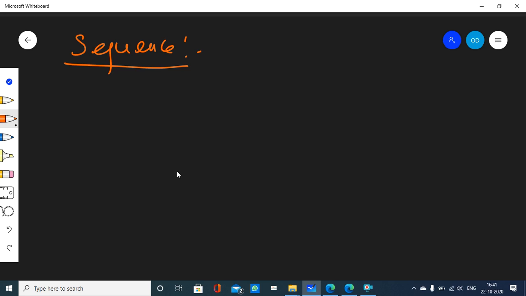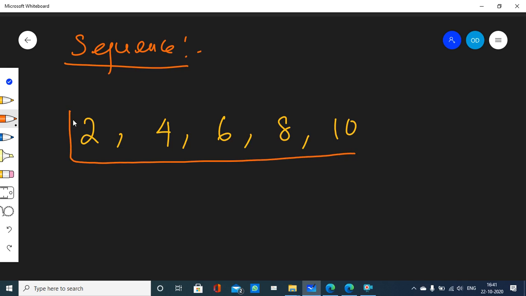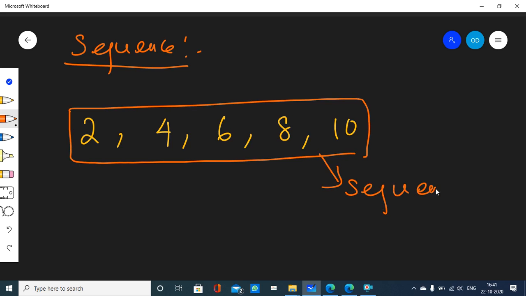Let me just write down a couple of numbers. Okay, let me just list down some numbers and I will tell you about sequence. 2 comma let's say 4 comma let's say 6 comma 8 comma 10. Well, this is a list of numbers that I have put up here, and this list of numbers I shall call, this is a sequence. This is a sequence, and there is a reason why I am calling it a sequence.